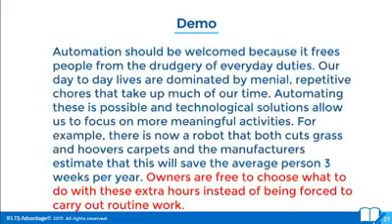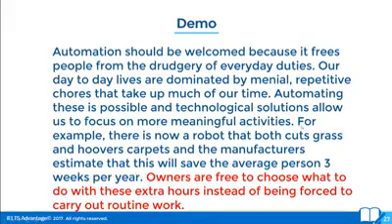Automation should be welcomed because it frees people from the drudgery of everyday duties. So this is my topic sentence. So it's saying it's a good thing because it means we do less work. That's basically what it's saying. So then I have to explain this point. Our day-to-day lives are dominated by menial, repetitive chores that take up much of our time. Automating these is possible, and technological solutions allow us to focus on more meaningful activities.